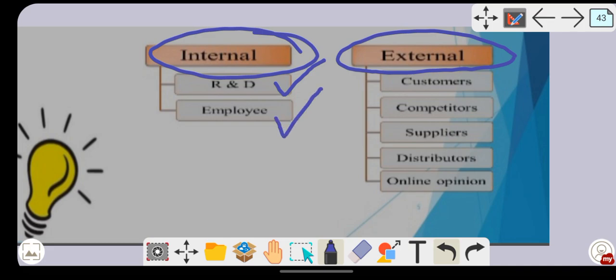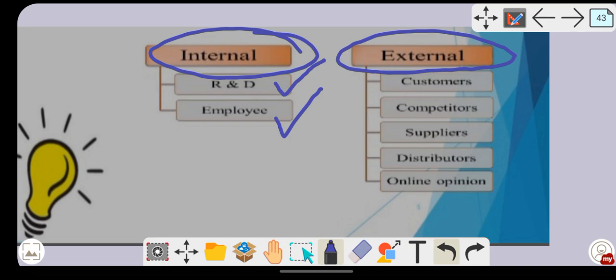The company will ask the employees what kind of new product can be brought into the market. As all of us know, in order to survive in the current situation, or to survive in this competitive world, there is a need for each and every company to come up with new products. So that's why, in internal sources, only two sources are there: one is research and development, another one is taking suggestions from the employees.